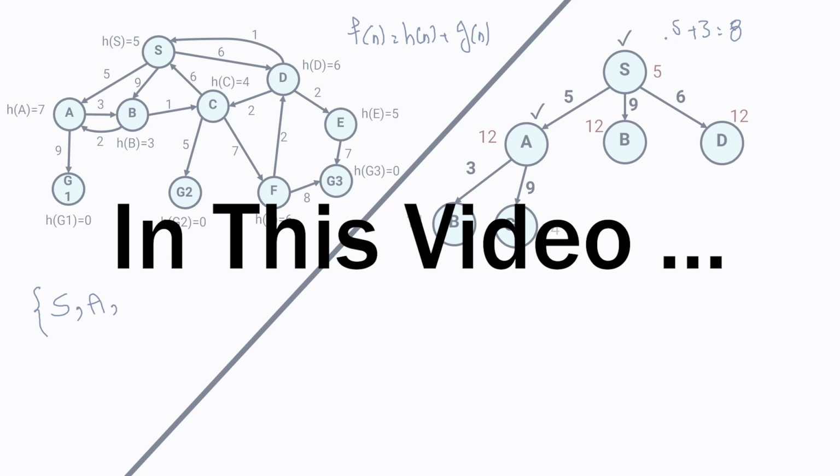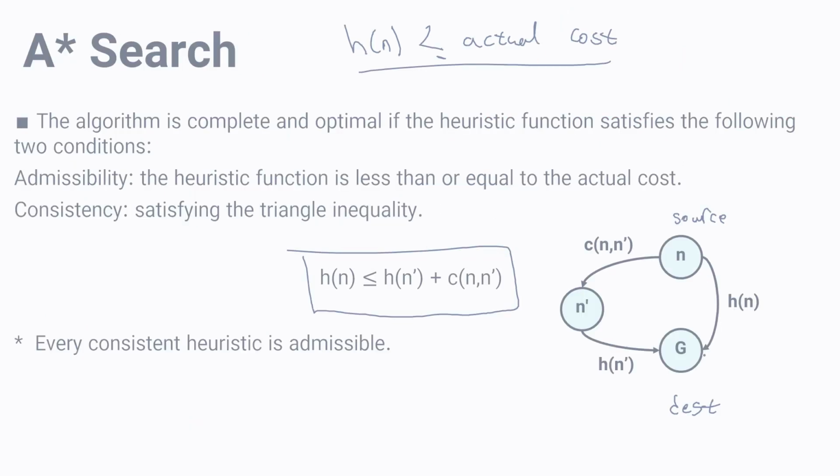plus 3 is equal to 11. And for G1, we have 5 plus 9 that is equal to 14. And we have to add it to the heuristic measure of node G1. But because node G1 is a goal node, its heuristic measure is 0, so 14 plus 0 is equal to 14, single edge. And we say the heuristic measure for reaching this node G is Hn. And another way is using intermediate node n prime.